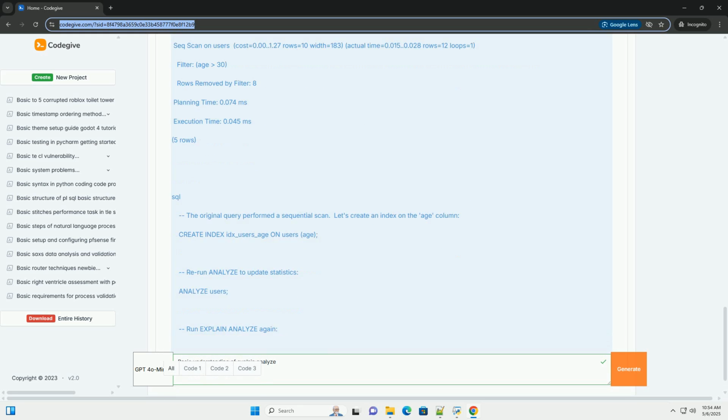3. Introducing Explain Analyze. Explain Analyze goes a step further. It executes the query and provides actual execution statistics. This gives you much more accurate information about how the query performed. Example: the output will be longer and more detailed. A simplified example is shown below. Again, the exact output will vary. Notice the added actual time, rows, and loops information. Let's break down the key differences.